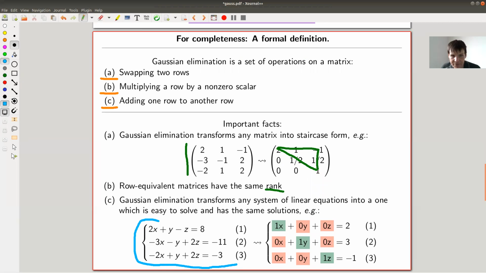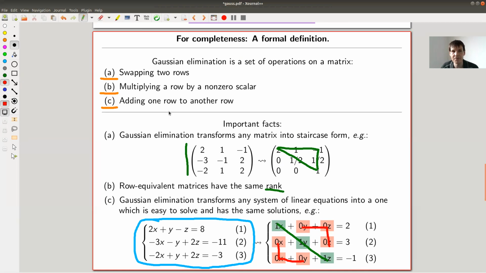So if you have a set of linear equations, you do some Gaussian elimination, and in the end, you can bring it to this form, where you have just ones on the diagonal and everything else is 0. And now this is easy to solve. If you have z equals -1, y equals 3, x equals 2, and you need to solve this system of linear equations, there's nothing you need to do. And that's the whole power of Gaussian elimination.